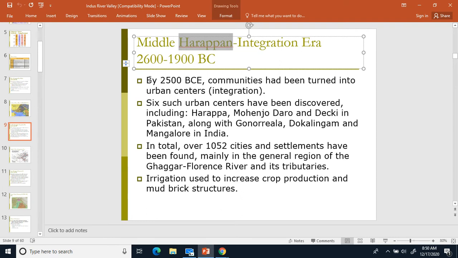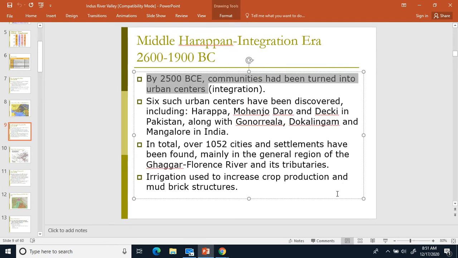Let's go and make a 1. And we're going to write down: by 2,500 before Common Era, communities have been turned into urban centers, basically cities. So that's when you've got your 2 big cities of Harappa and Mohenjo-daro. That's when those 2 major cities are really getting going, by 2,500 before Common Era. So that's when they're really becoming cities.